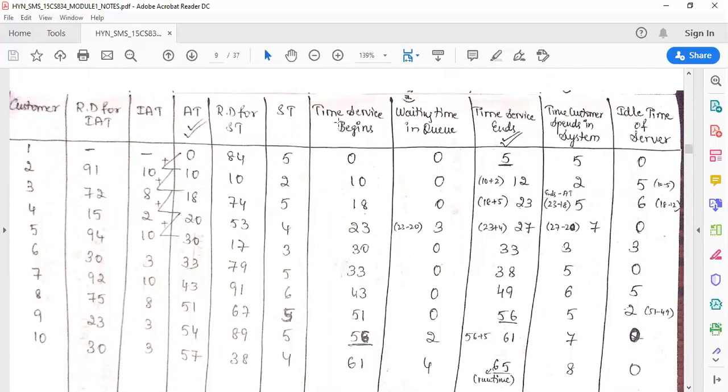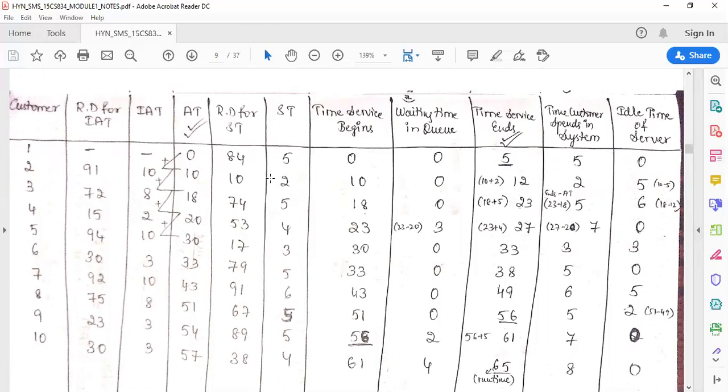So once it is done, now our simulation starts, right? So now we have to start our simulation table. In our simulation, what is the first column? Time service begin, waiting time in the queue, time service end, time customer spends in the system, idle time of the server. So for time service begin, always remember the arrival time of the first customer is 0, so service will begin at 0 only. Since he is the first customer, he will not wait in the queue, so it is 0.